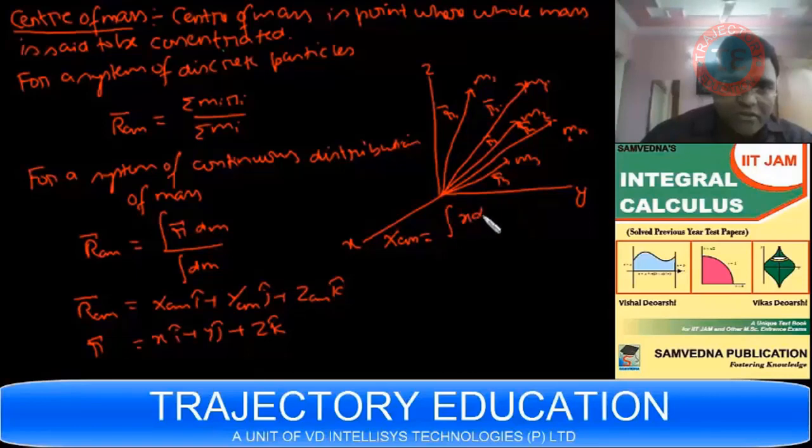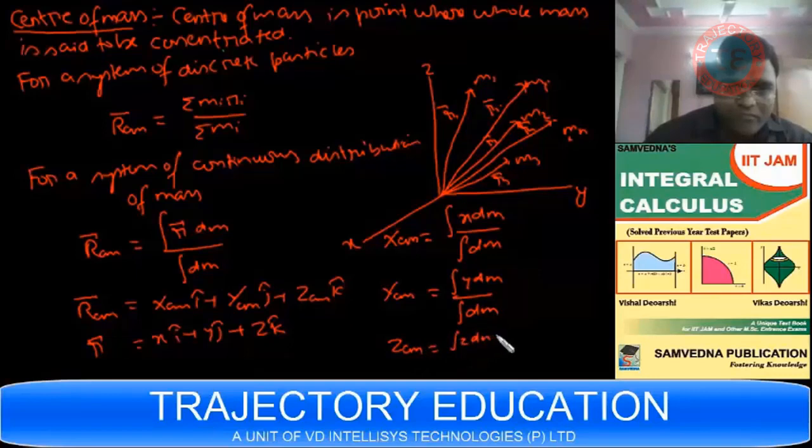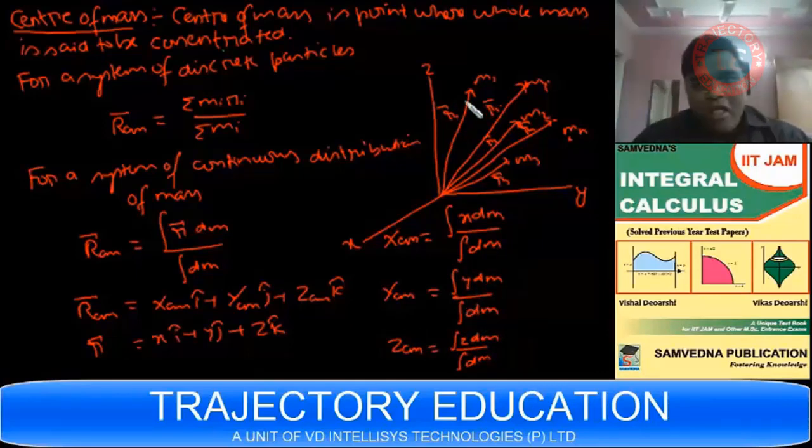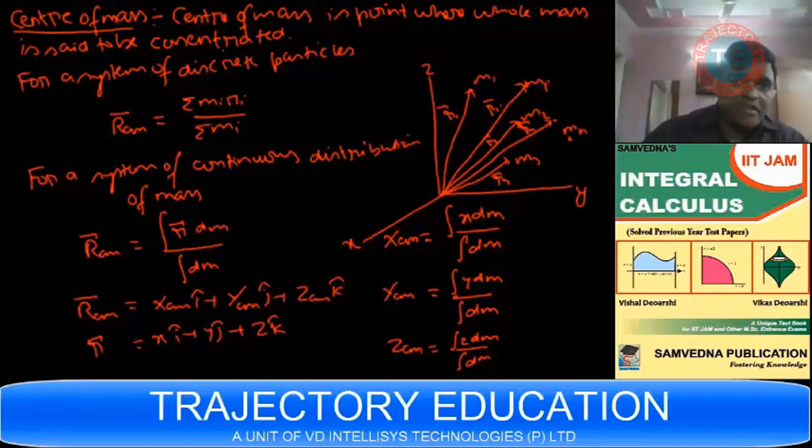That is, XCM, and YCM will come as integral y dm upon integral dm. So these are the expressions of center of mass: the X coordinate, the Y coordinate, and the Z coordinate of the center of mass. See, center of mass is useful when you are interested in the study of the whole system of masses. You are not interested in the motion of a single particle, right?